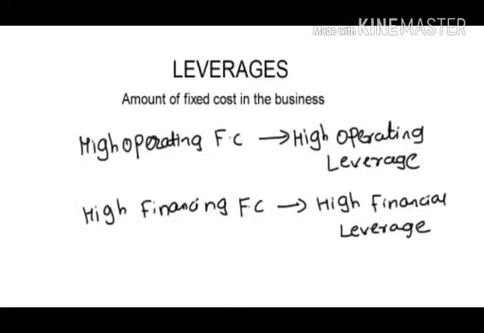Now it is generally said that if one leverage is high, the other leverage should be low in order to balance out. As I mentioned, higher the fixed cost in the business, higher will be the leverage, and it is considered a risky situation. Because as a business, you will make profits only once you have recovered all your cost. If there are high fixed costs in the business, and if a sudden economic downturn happens, let's say recession hits the economy, then your business will suffer, your sales will fall, and if your sales fall, you won't be able to recover your fixed cost. So as a business, you will start making losses.